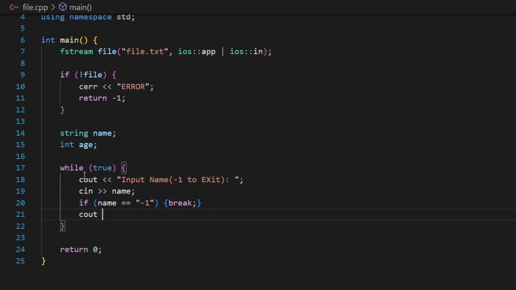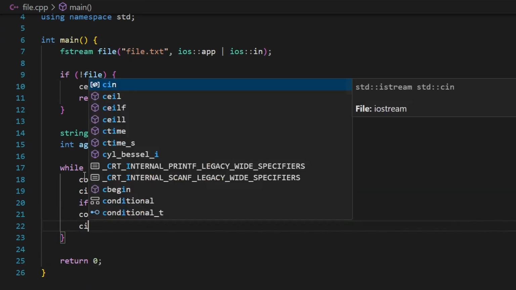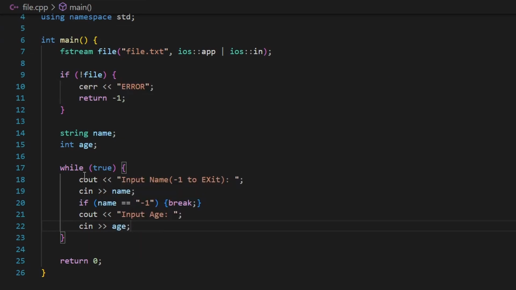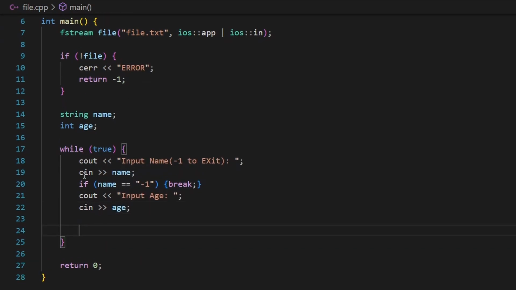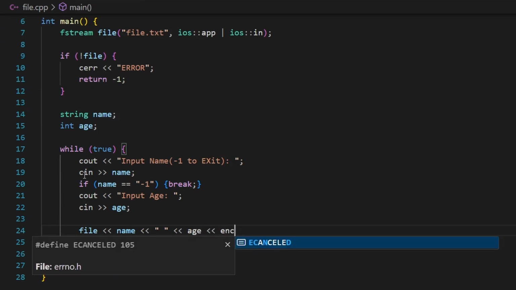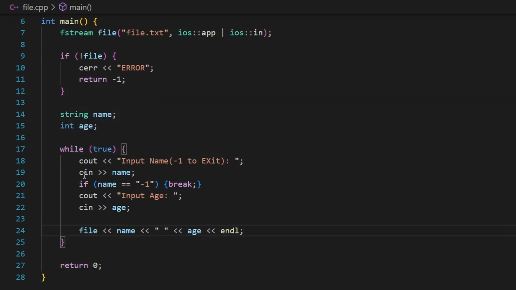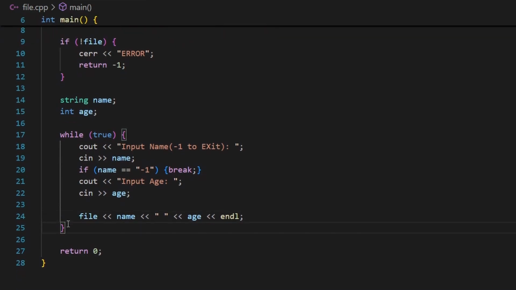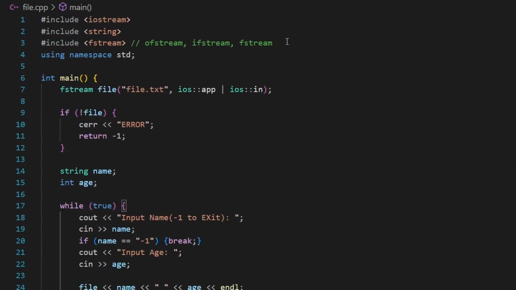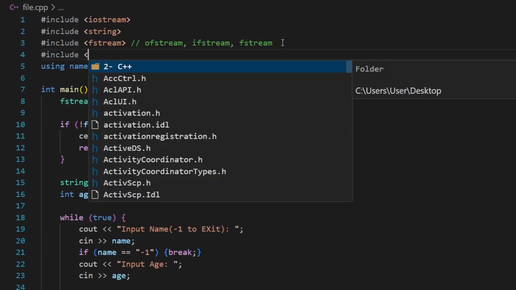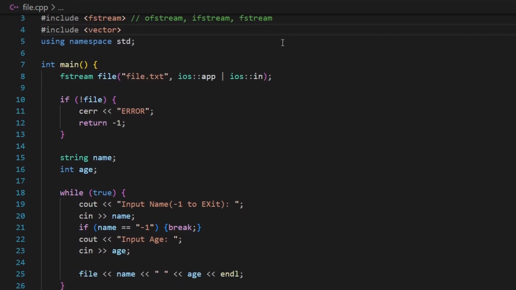Otherwise, let's continue, receive an input for the age, and I will say cin age. Once that is done, I'm going to insert those inputs inside my file. So I'm going to say file, insertion operator, name, white space, age, and endl. Now, once I wrote my data inside my file, what I want to do after it is read those data, extract them and put them inside a vector. A vector is simply a growable array which you can use, and you say include vector in order to import the vector type.